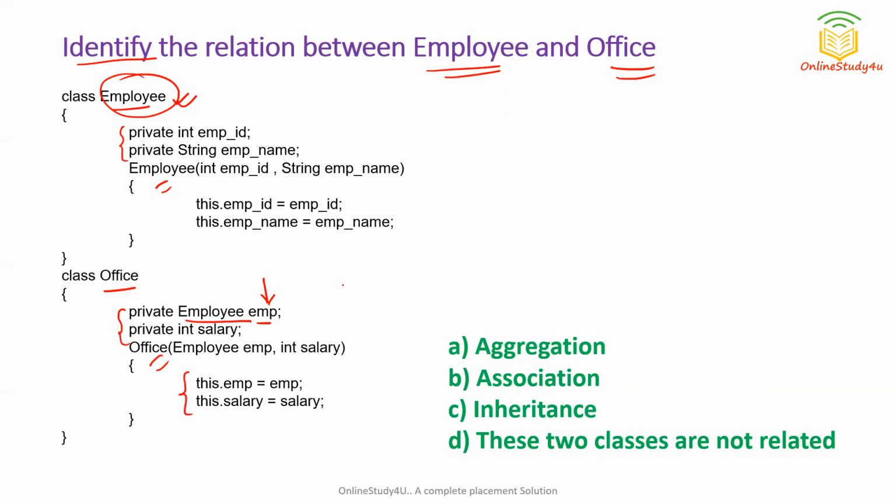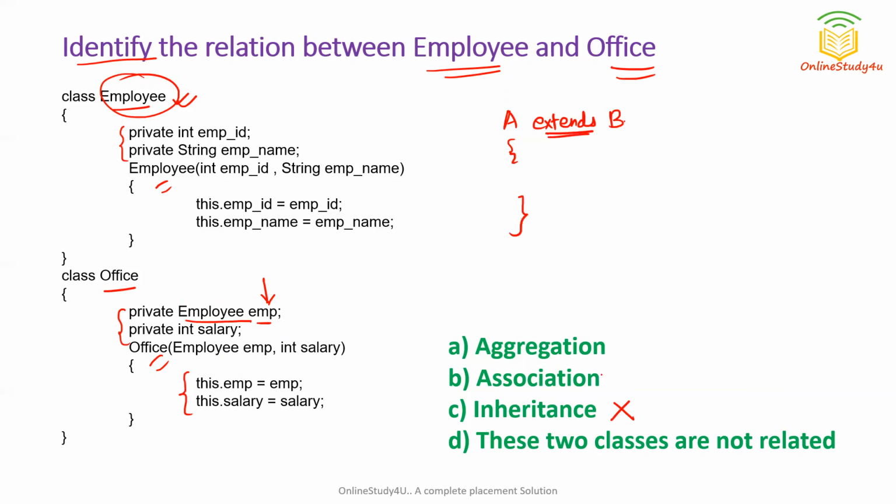Now let us see the options. It is very clear that it is not inheritance. Why? Because office is not extending anything. We can nowhere see the extends keyword. For inheritance, suppose we have two classes, then class A should extend another class, so we must use the extends keyword. If that is present, then we can say this is inheritance.